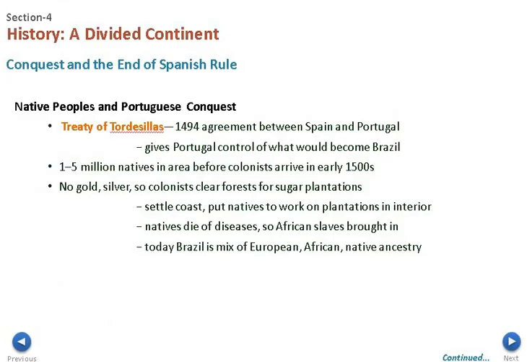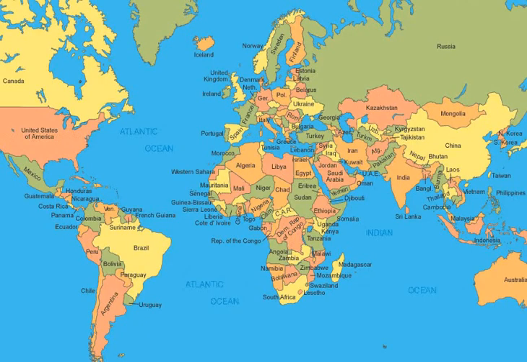We start off talking about the Treaty of Tordesillas, which in 1494 was an agreement between Spain and Portugal, which gives Portugal control of what would be Brazil. If we look at a world map, we can see that Portugal and Spain are going to be very close to each other on the Iberian Peninsula.